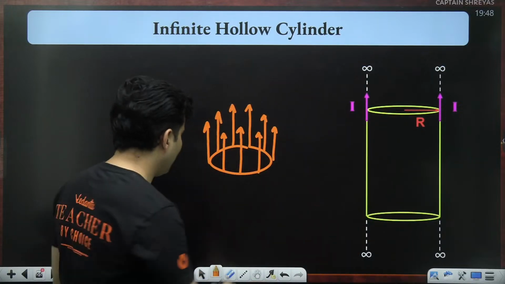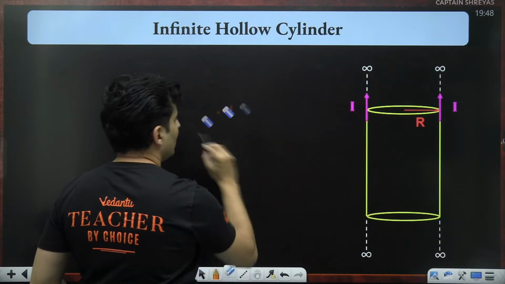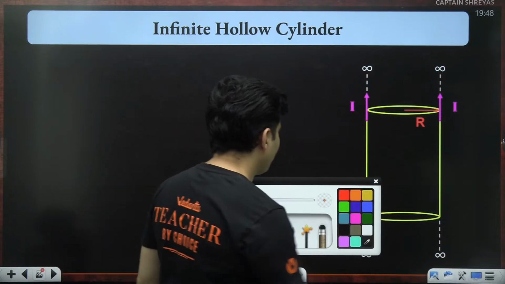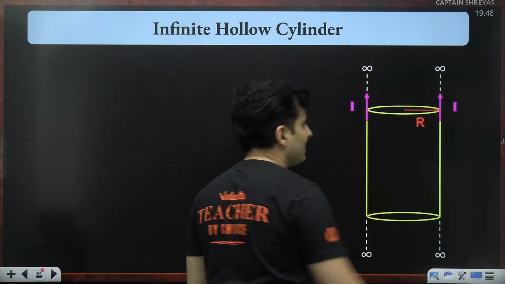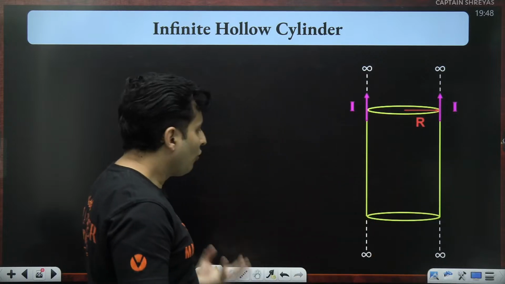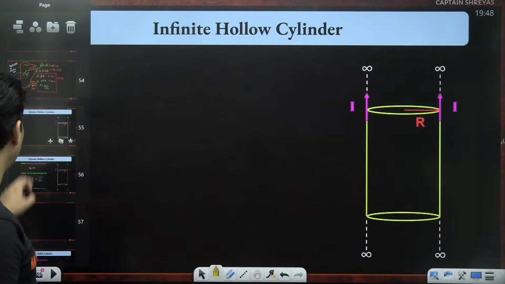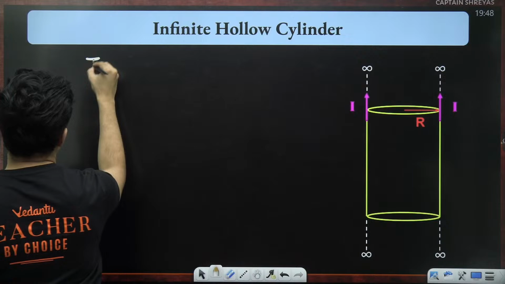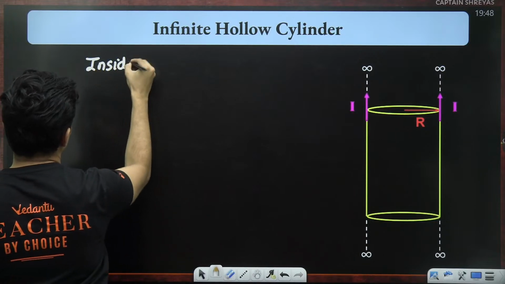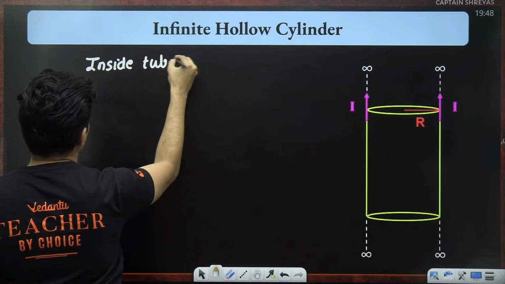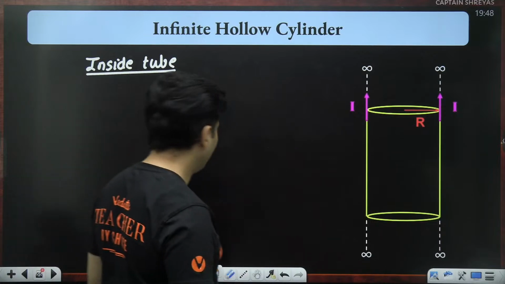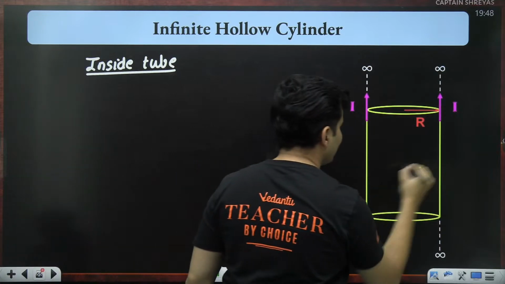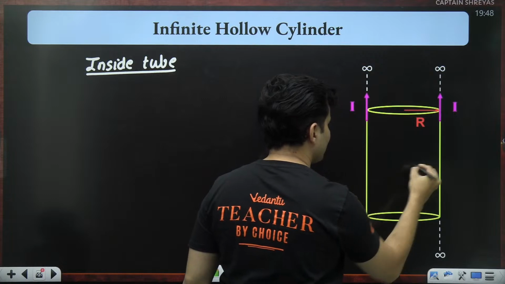So the inside part is basically hollow. If you ask me, sir, I am inside this tube, what should the magnetic field be inside? If I am inside this particular tube, what do you expect the magnetic field to be? Okay, if I'm inside anywhere, guys, think about it.